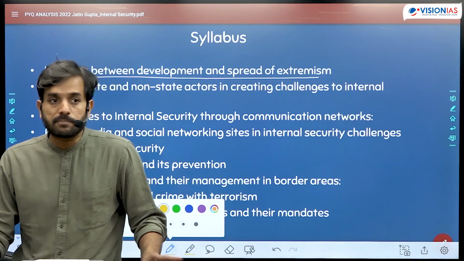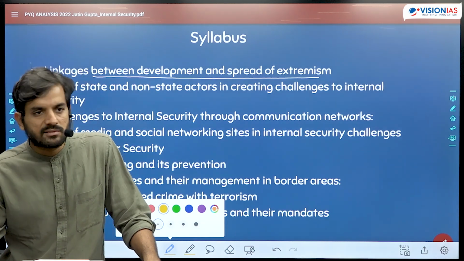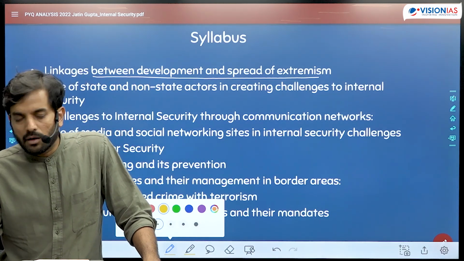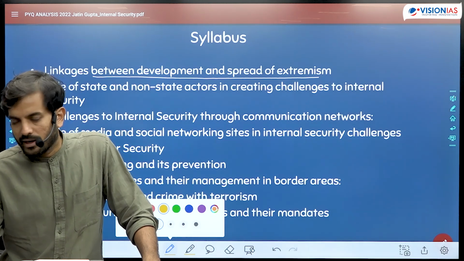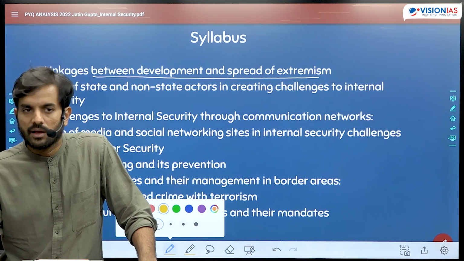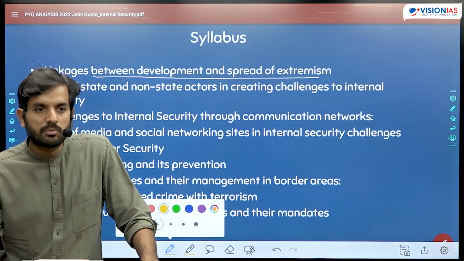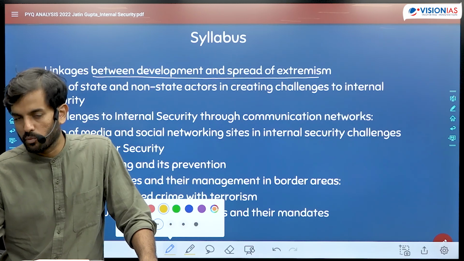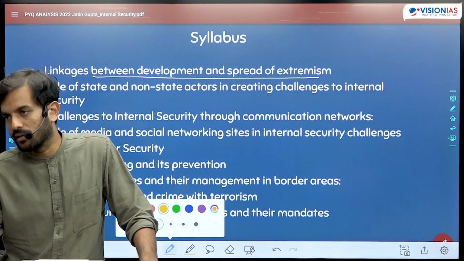And the best part is that these questions don't necessarily vary in terms of the content which is expected of you. It's just that they keep varying in terms of the approach required in writing the answer. The content largely remains the same, the sources largely remain the same, but the approach for writing the answers varies.